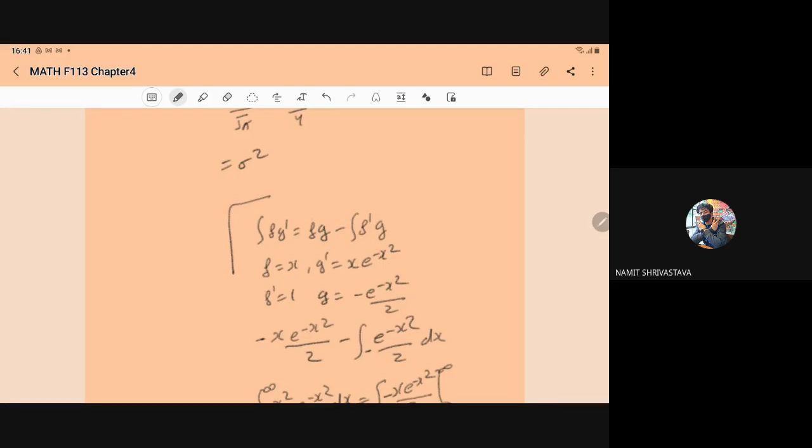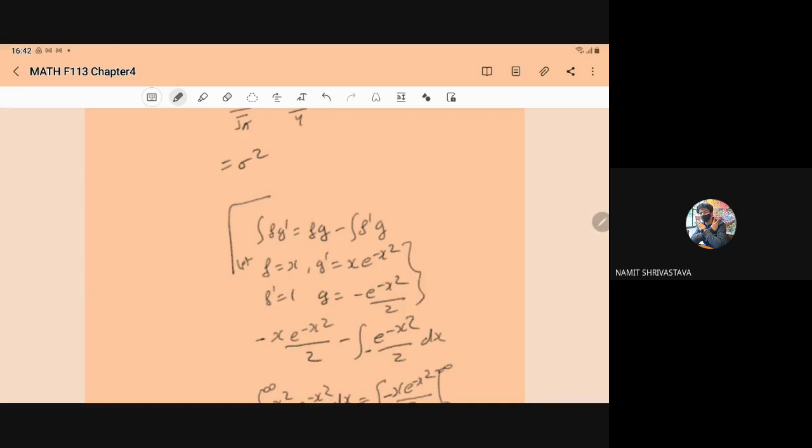So you know that the integral of f g dash is equal to f into g minus the integral of f dash g. So for our question, let f be equal to x and g dash be equal to x into e to power minus x square, so that f into g dash becomes x square e to power minus x square. So from here f dash will be 1 and g will be e to power minus x square by 2. How do you get this?